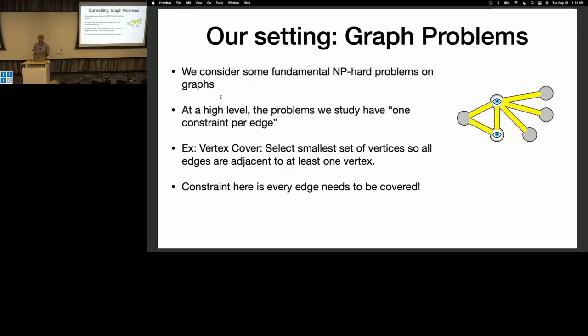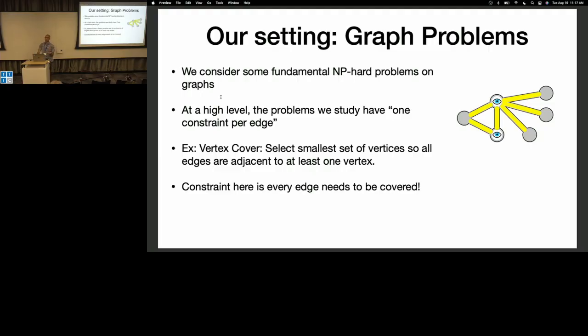We're given a graph, and we have a constraint per edge. The constraint is that every edge needs to be covered. What we want to do is select a small subset of vertices to cover all the edges. For instance, this is the picture on Wikipedia, which I thought was kind of funny. In general, our paper studies other graph problems where we have a constraint per edge.